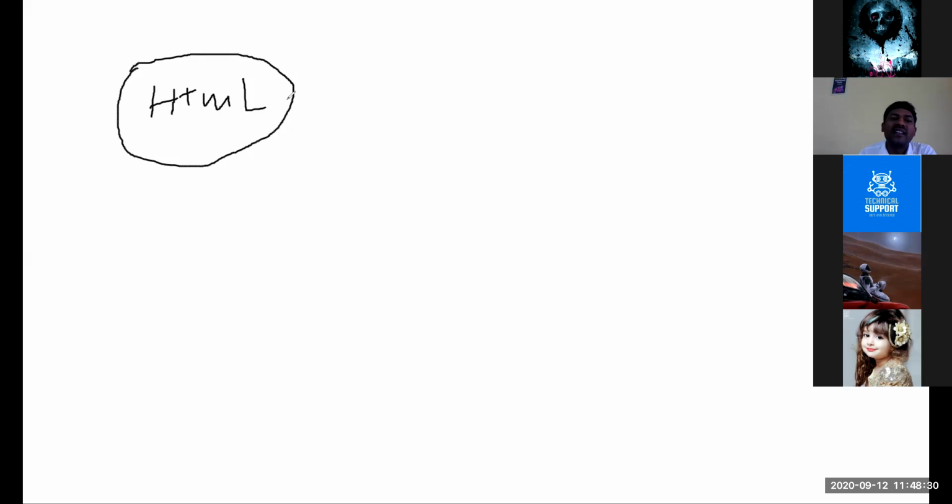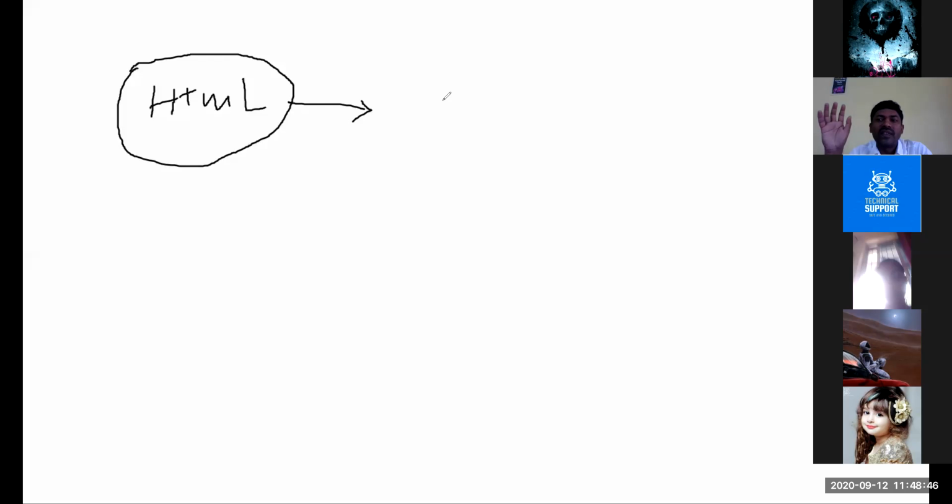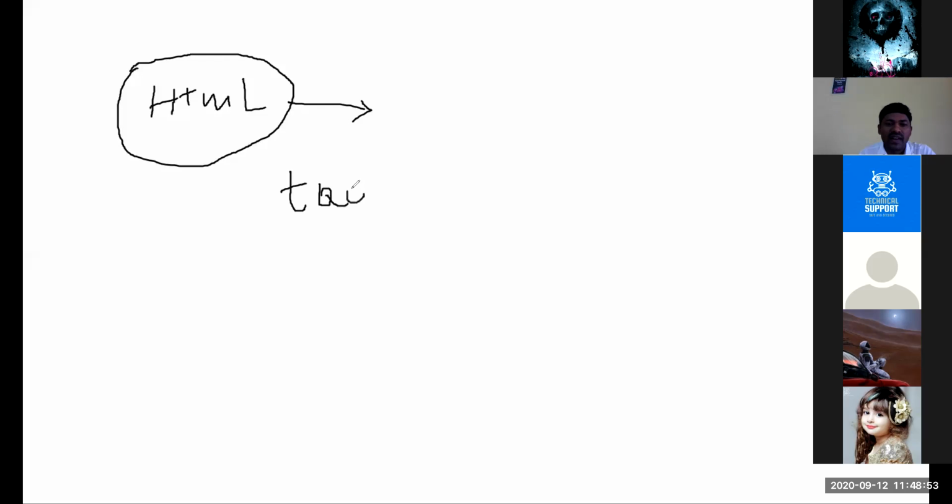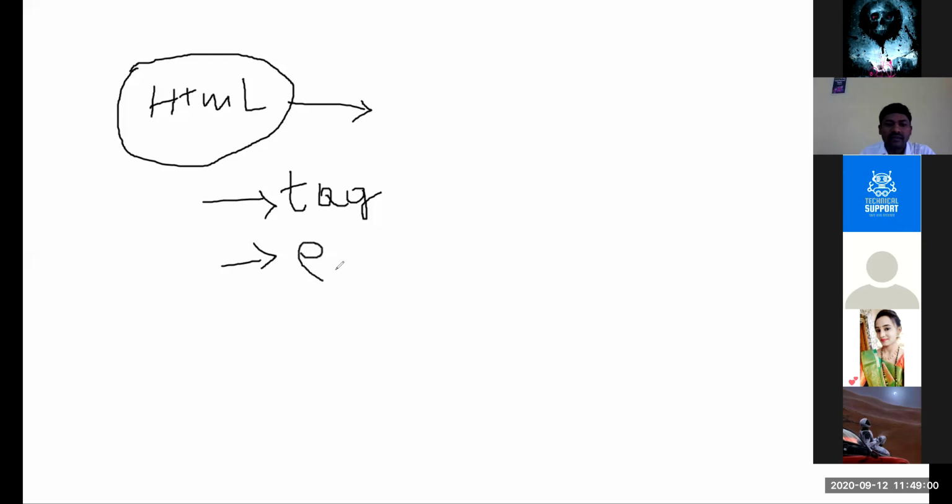I didn't give it in the first assignment. What are the building blocks of HTML? Okay, explain the building blocks of HTML. Most important question, this one. Explain what are the building blocks of HTML programming. So under this, first one comes tags. You know what tags are. Then elements, second one, most important, basic fundamentals.